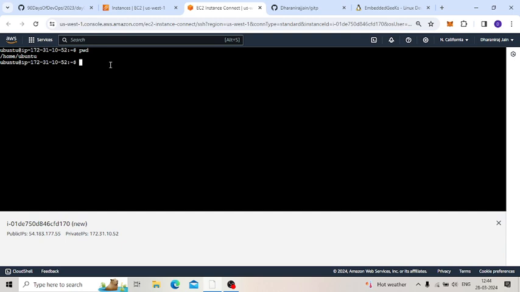Then the second command is how we can create a folder. That's very important. In Windows, we right click, get our options, and click. But here we will use mkdir. The full form of mkdir is make directory. So now we will create one directory. I will create one called da. Okay, I created it.